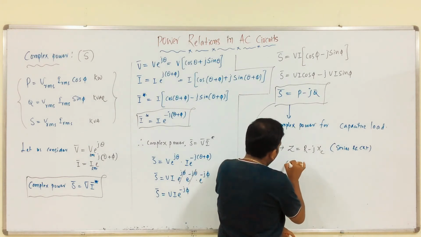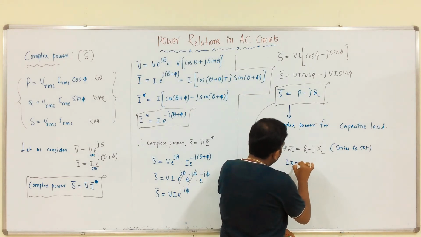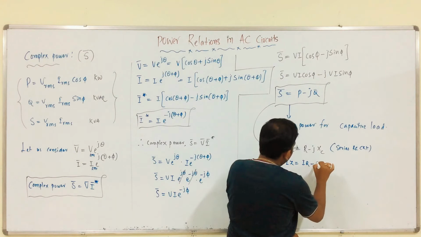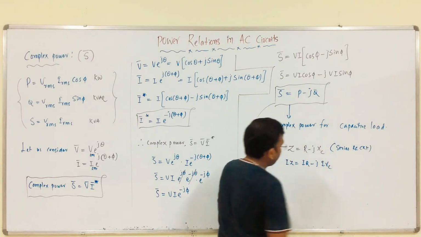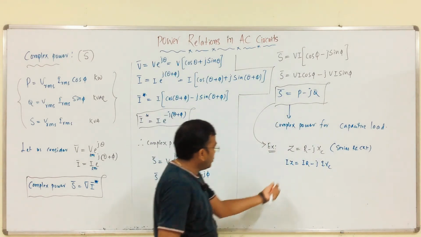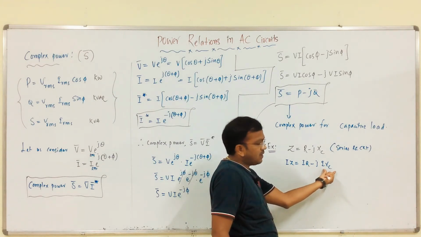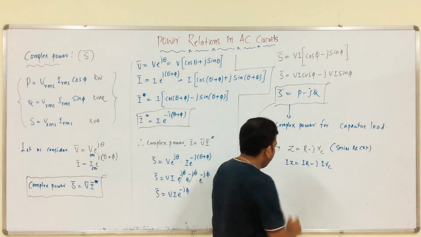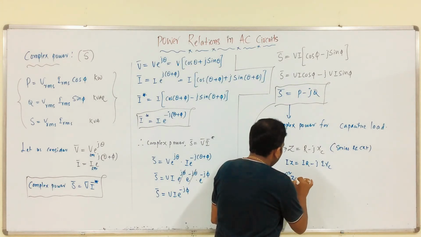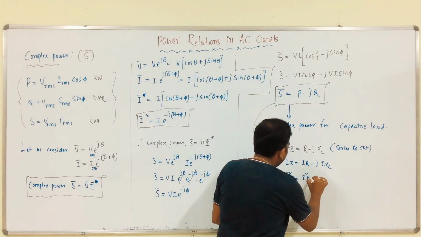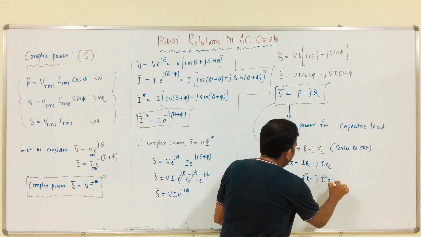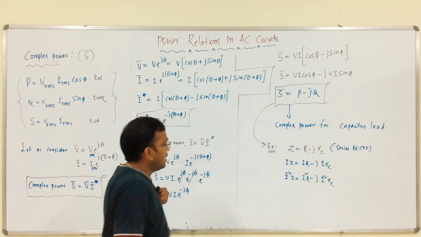If we multiply it with I, we get I into R minus j I into XC. Clear? I into Z is nothing but the voltage across the resistor minus the voltage across the capacitor. Again, multiplying by I, I square into Z equals I square into R minus I square into XC. Which one is active power?